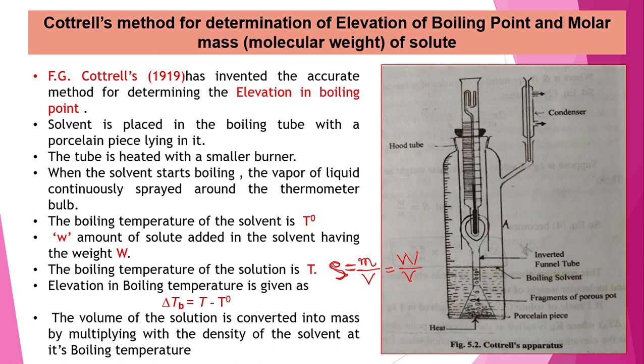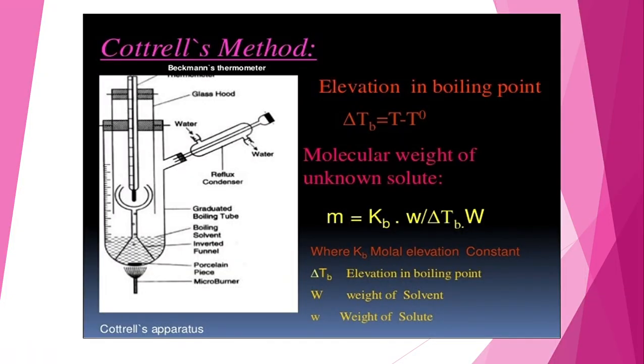Weight in gram and volume in ml. Therefore weight can be calculated, W is equal to rho into V. In this way we can calculate the weight of the solvent. The volume of the solution is converted into the mass by multiplying with the density of the solvent at its boiling temperature. Okay, let us see the next slide.